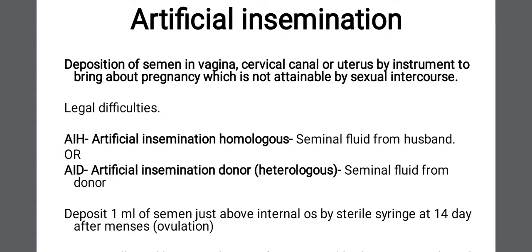Got it? So that is artificial insemination. There can be some legal issues regarding this procedure, which we will discuss in the next part of the lecture.